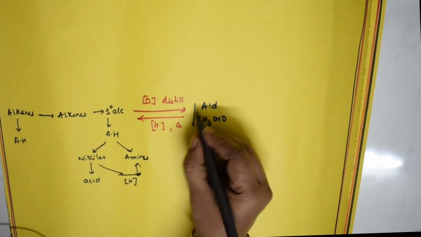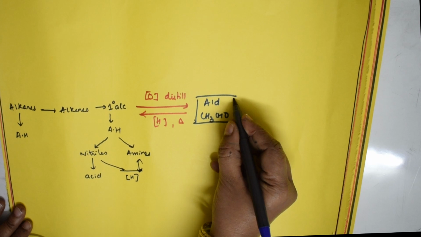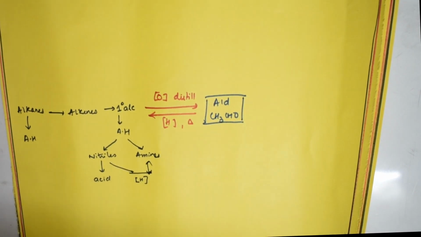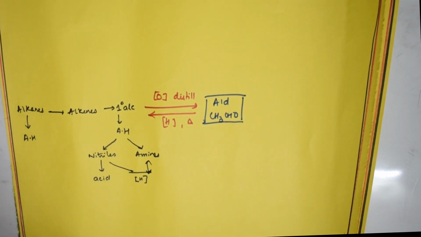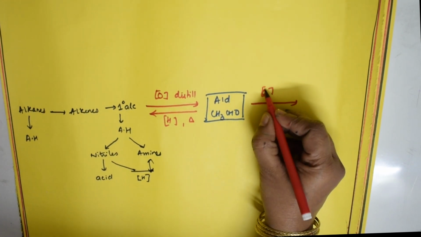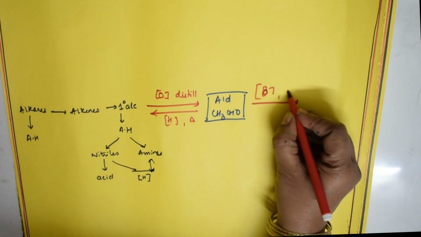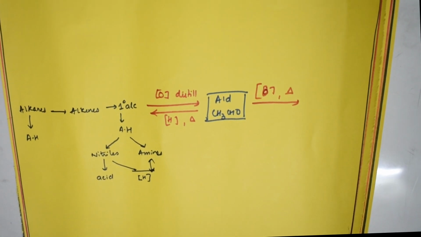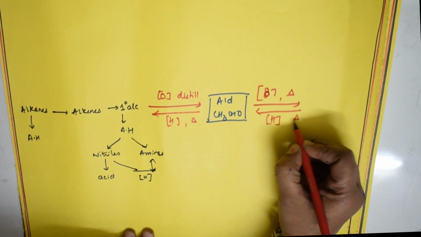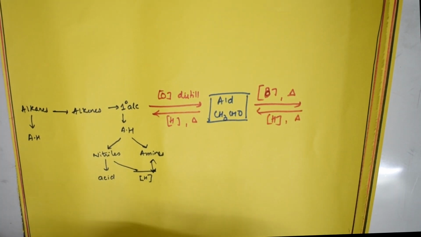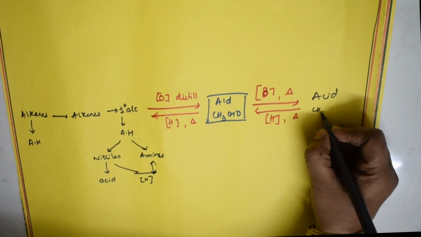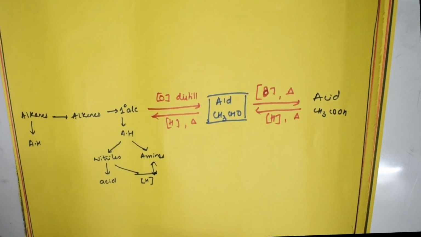Now let us see the reactions of these aldehydes. Okay, students? So here aldehydes, what happens? When we take the aldehydes further on oxidation, I'm going to do the oxidation process to this and heat it. Further, again in the reverse direction, what am I going to do? I'm going to do the reduction process and heat it. This is fine. What am I going to get? I'm going to get an acid. Correct? We are going to get acid. So CH3COOH.